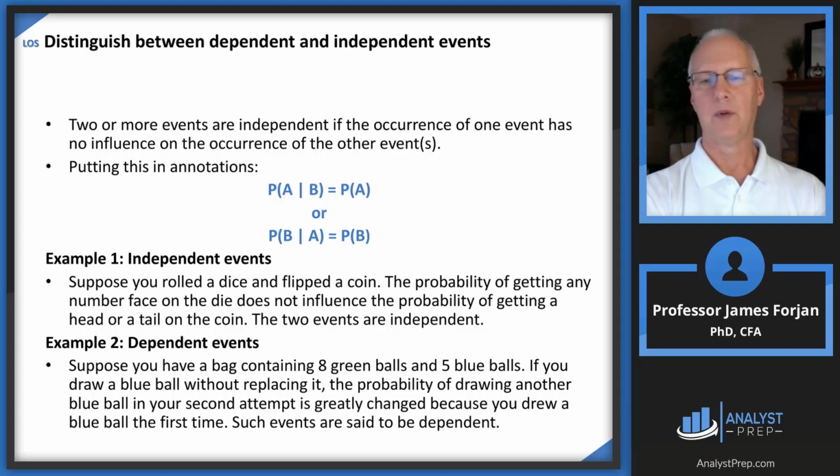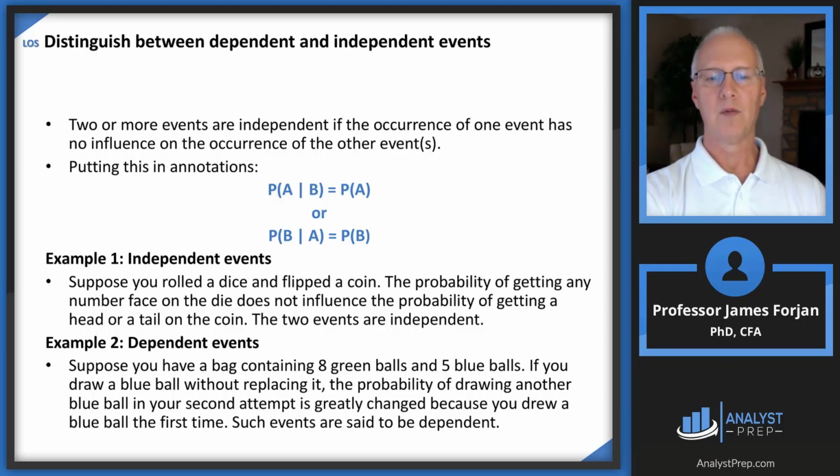And so the example I have here is rolling a dice and flipping a coin. If you flip a coin, you get a heads. Does that mean you're going to roll a 4 or 6? No. It doesn't have anything to do with each other. That's a correlation of 0.